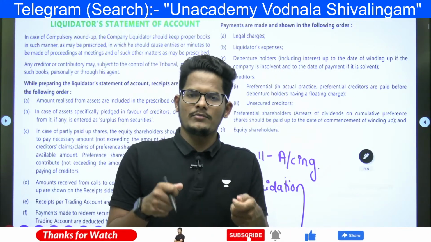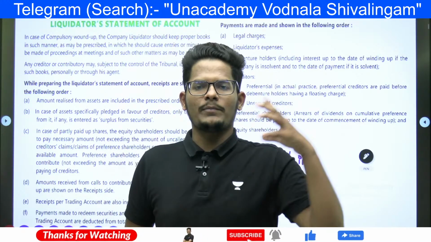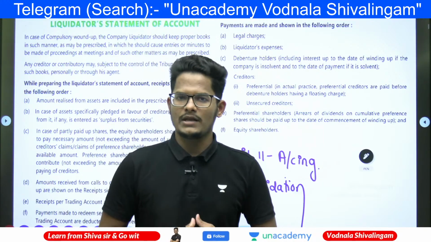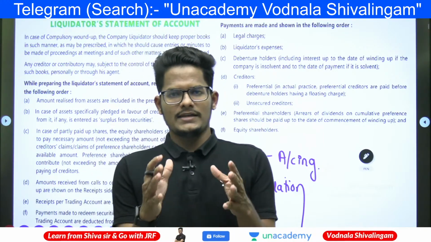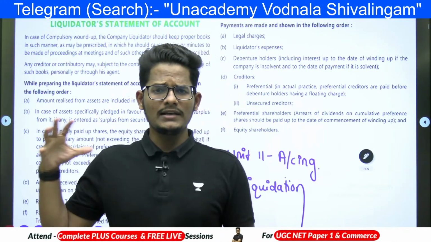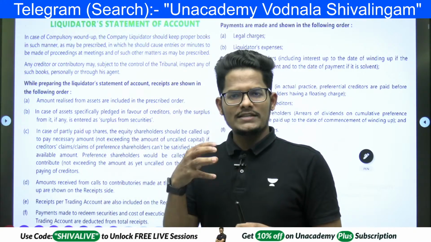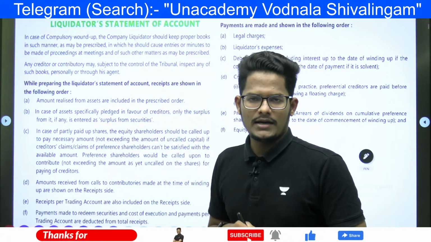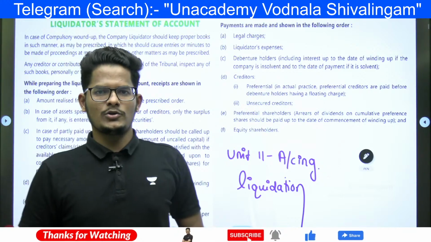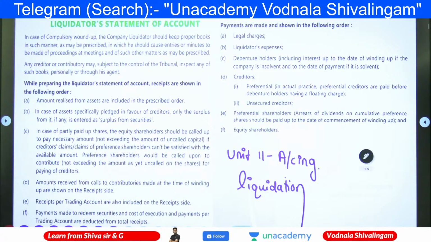The procedures are nothing but selling the assets of the company, getting the amount from there, and making payments to the creditors of the company. This is the main duty of the appointed liquidator. So in this case, what does the liquidator have to do? He has to prepare the liquidator's account. Then he needs to sell the assets. After selling the assets, he needs to get the amount. Once he gets the amount, he needs to pay the creditors in a sequential order, a priority order, as per the law. How is he going to pay? Well, let us see how he is going to pay as per the provisions.